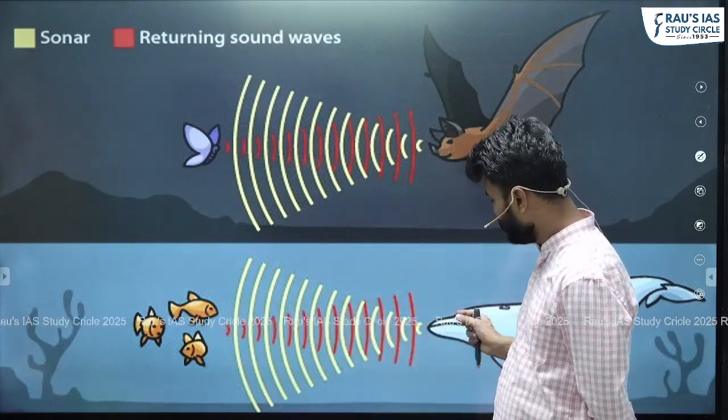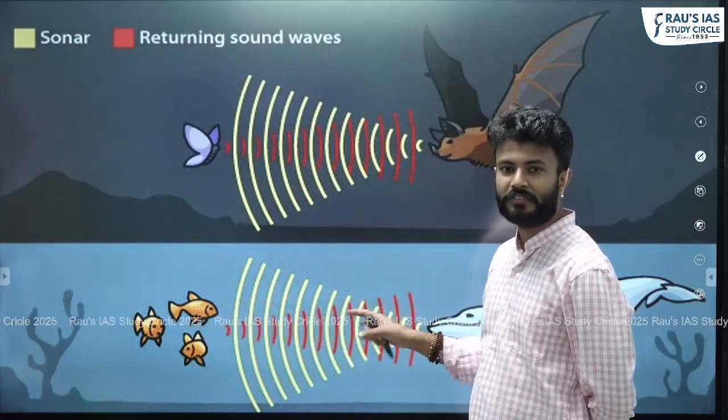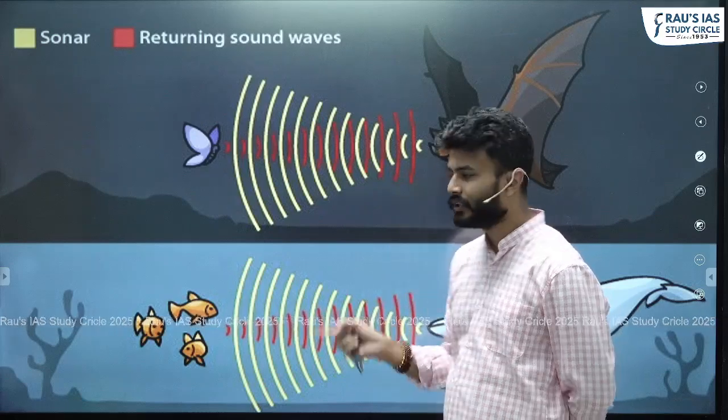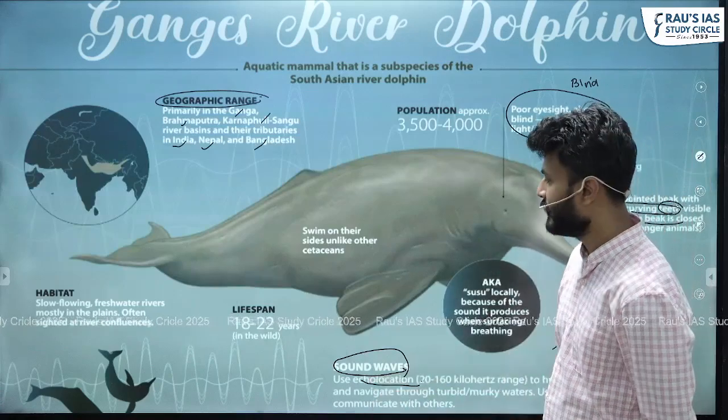Okay, so they send this sound and then they receive back this sound. This is known as echolocation. They observe the echo of the sound, right? Because they are blind, that is why they have developed such a technique.